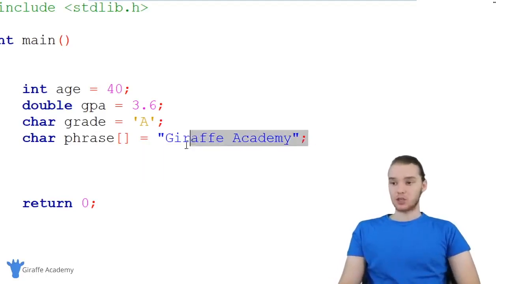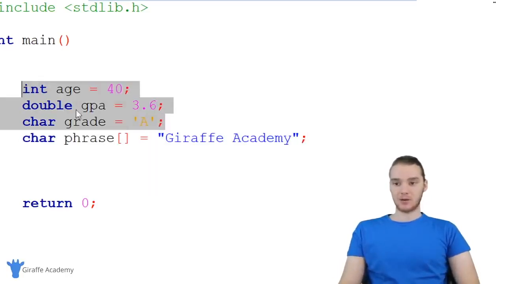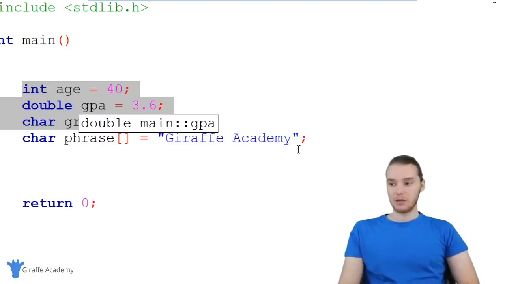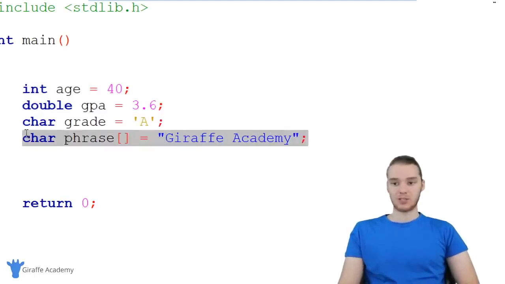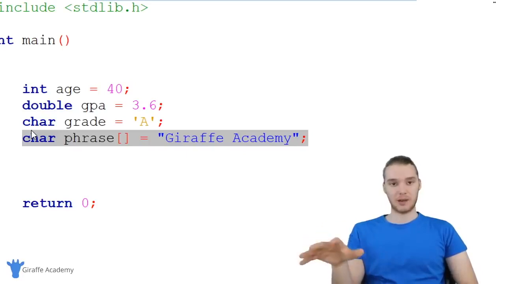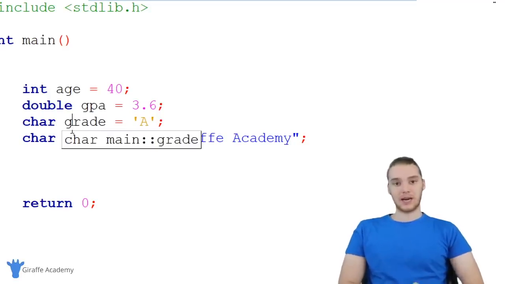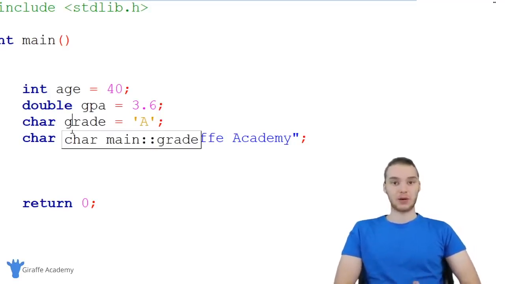Now, it's important to note that doing something like this, so creating this like string of characters, is a little bit different from these guys up here. So like these variables up here, we could modify them, we could give them new values, but you can't do stuff like that with this. So just know that this is like a special type of data, and it's going to act a little bit differently than these ones up here. But that's sort of the basics of working with data, and those are all the basic data types that we're going to be using in our C programs.